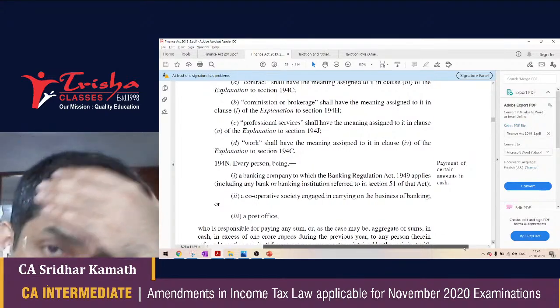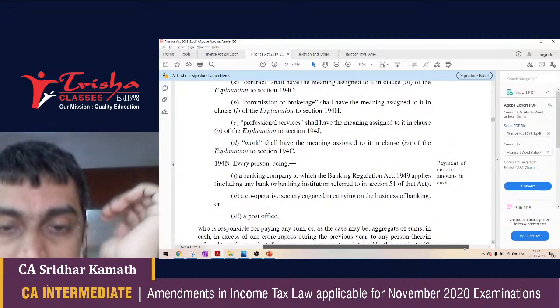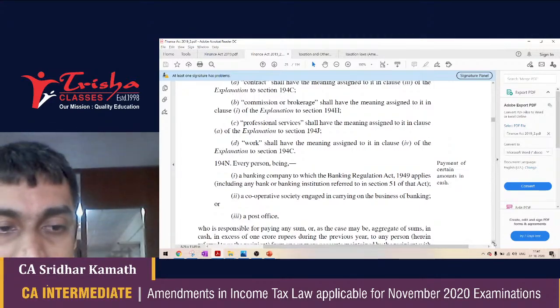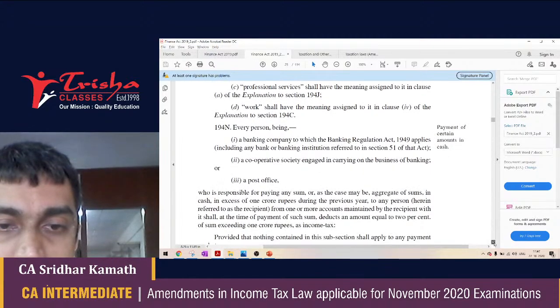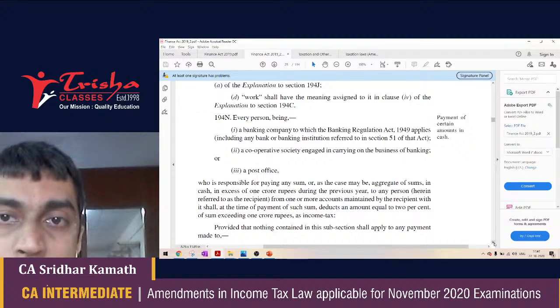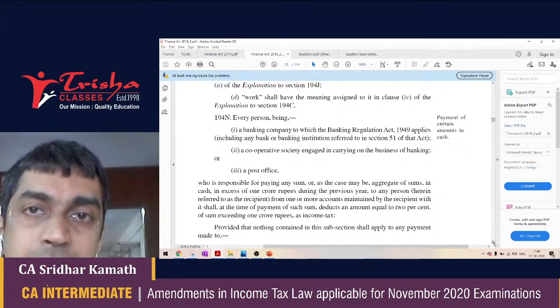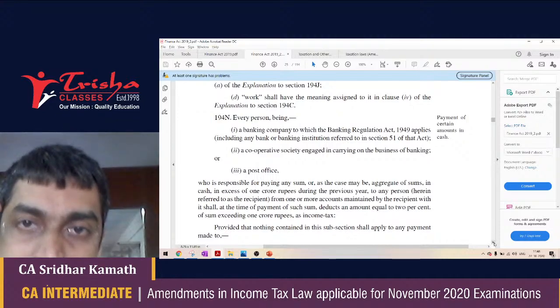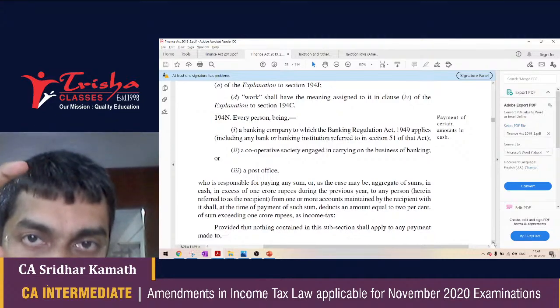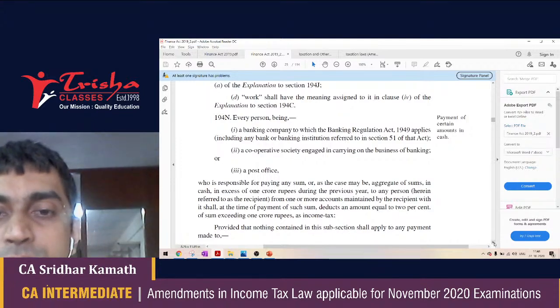Okay, 194N talks about a case wherein cash withdrawals from a bank or a cooperative bank or a post office, TDS is applicable. So I'm withdrawing cash again and again, and the bank finds out that my total aggregate cash withdrawals during the financial year are crossing 1 crore rupees.